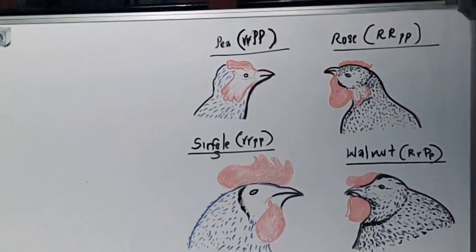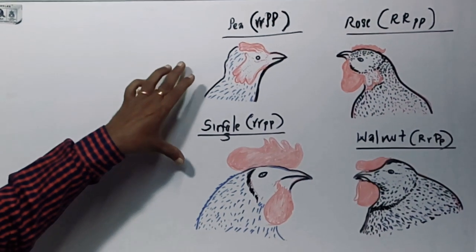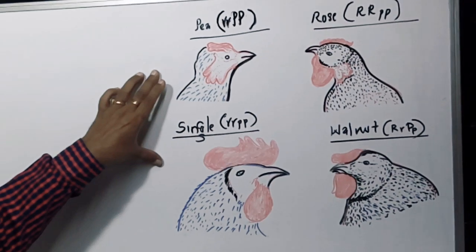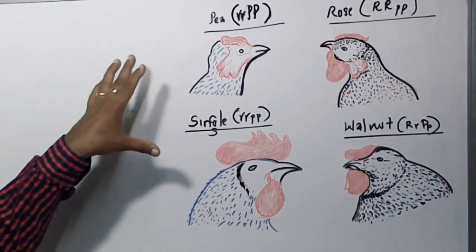And these three breeds can breed true. These three varieties can breed true. That's true breeding varieties.